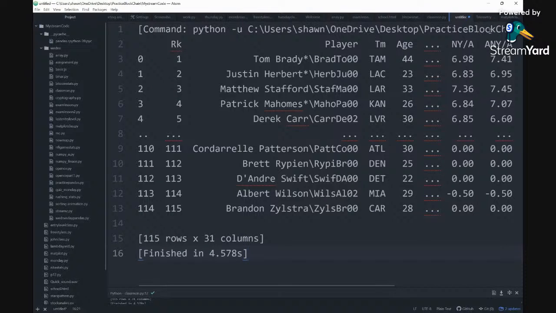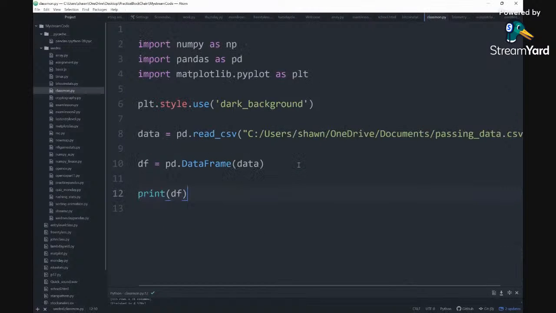So what I'm gonna do here, we're gonna create a graph that shows for the player and the team, which player is on which team. Or no, I won't do it. Or we'll say which team had the oldest quarterback. That's what we'll do. So we're gonna do DF, and we're gonna say for